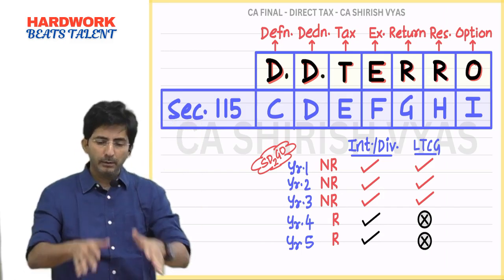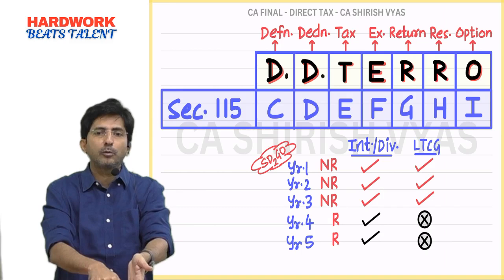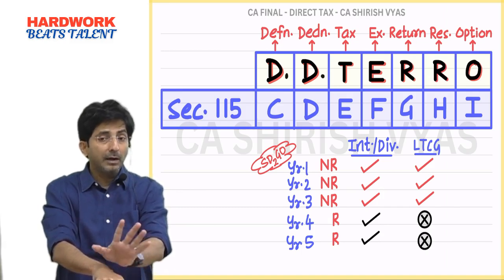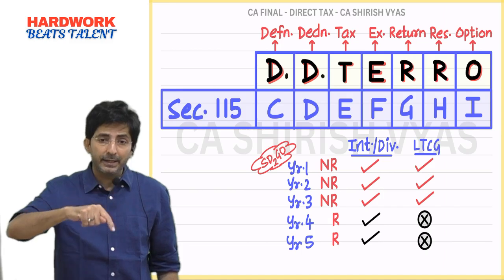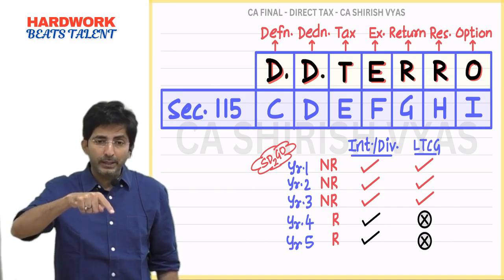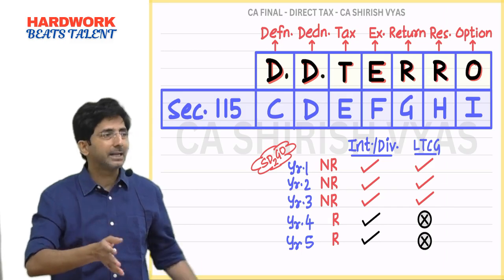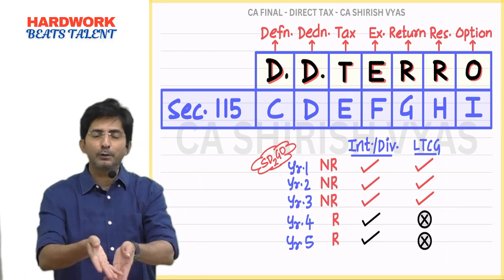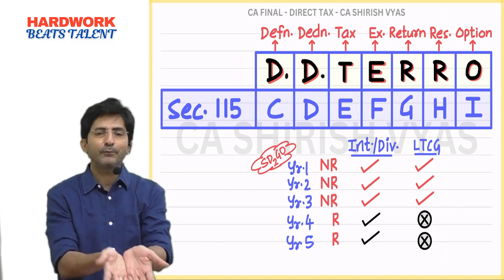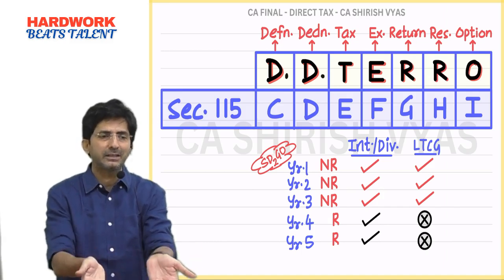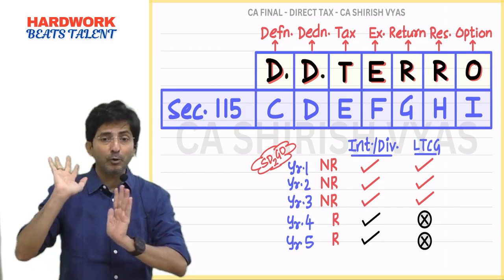He came to India on 9th June 25. So immediately by stepping into India, he does not become R. He will be called R. See, resident status is decided at the end of the year by counting the number of days stayed in India. If he stays in India for 182 days or more, then for this financial year he will become R. And by chance, if he came to India somewhere in the month of Feb or March, so even though he has come to India, he hardly stayed in India in this financial year. So he is still NRI. But next year, someday he will be called R, na?